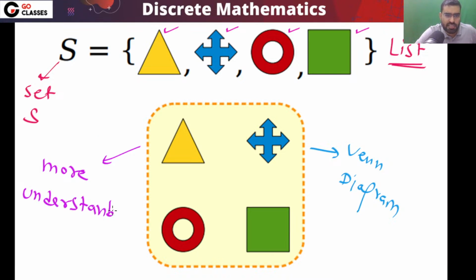So this is more understandable. Okay, it is very user friendly, I can say. So in this Venn diagram, you have a total of 4 elements. This is an element, this is an element, element, element. So there are 4 elements.